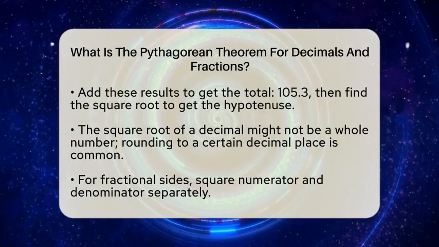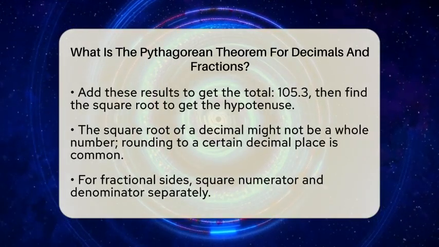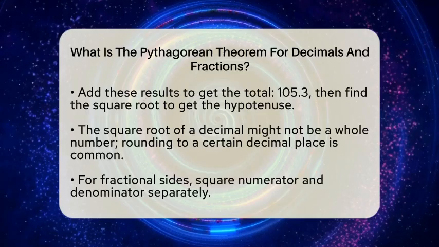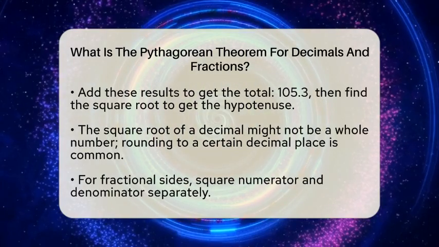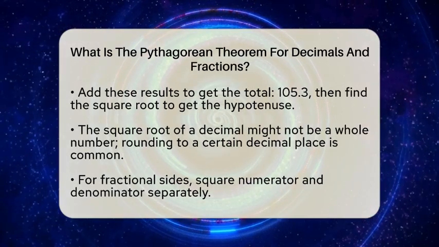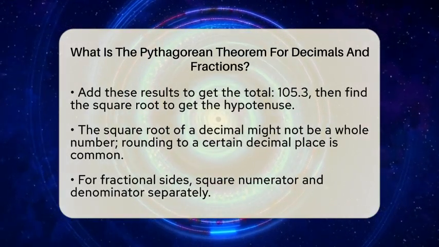To find the hypotenuse, you take the square root of 105.3. Since the square root of a decimal often isn't a whole number, you can round it to a convenient decimal, like 10.26 if you want to round to the nearest hundredth.